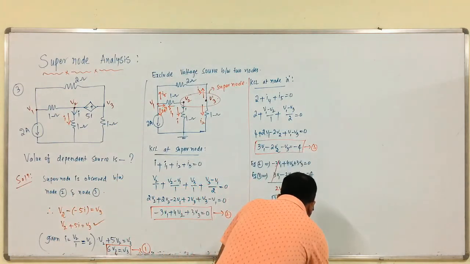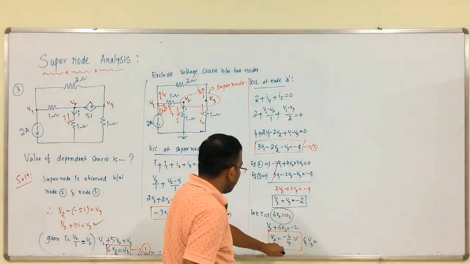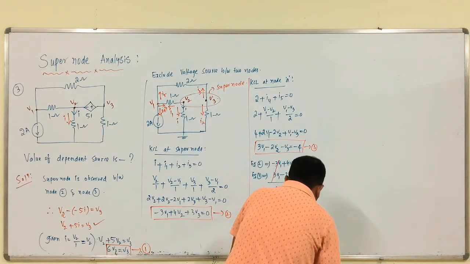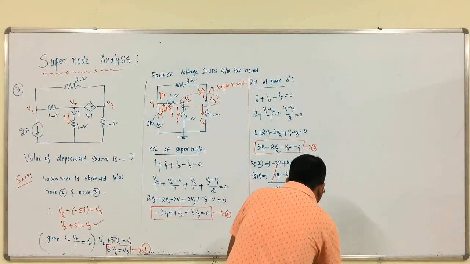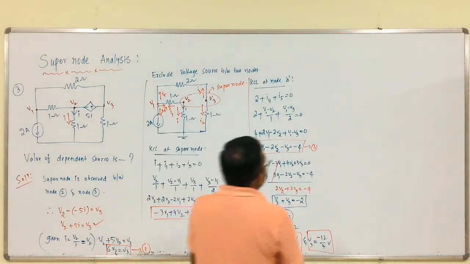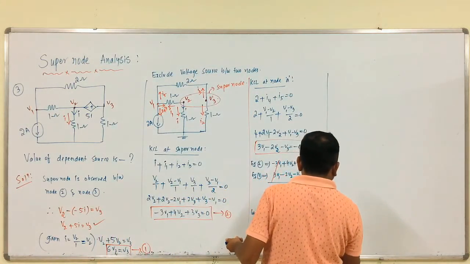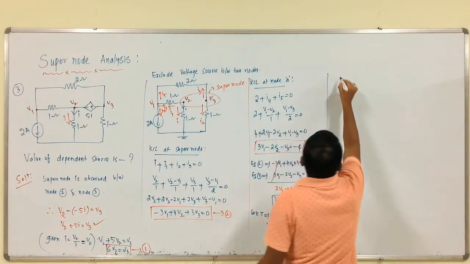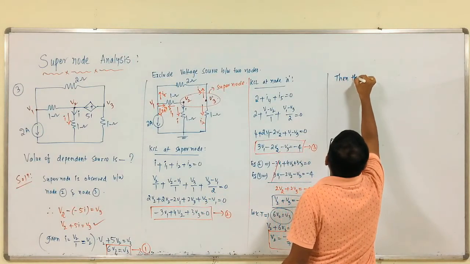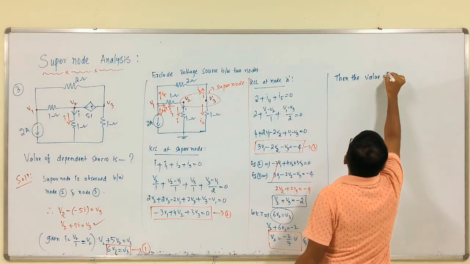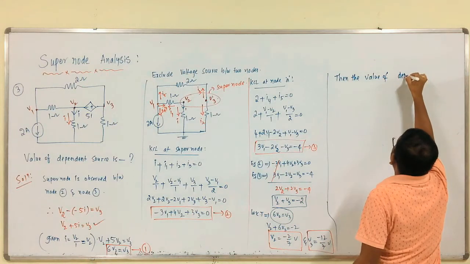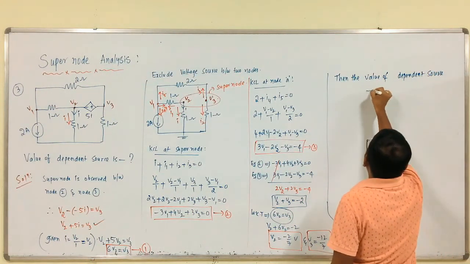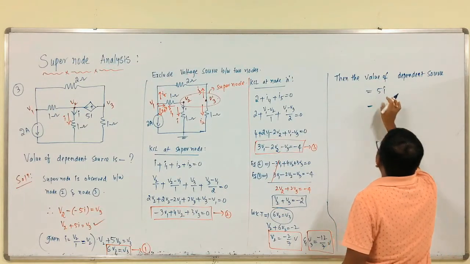And V3 is equal to what? V2 minus 2 by 7, that is minus 12 by 7, right. V3 is equal to minus 12 by 7 volts. Then we have to calculate the value of what? Dependent source. Then the value of dependent source, which is equal to 5I, that is current controlled voltage source.